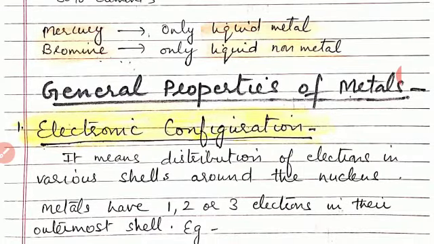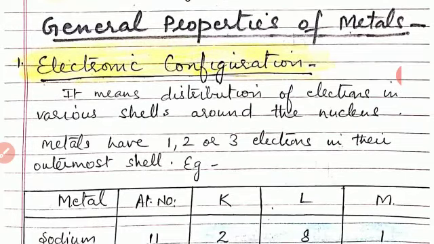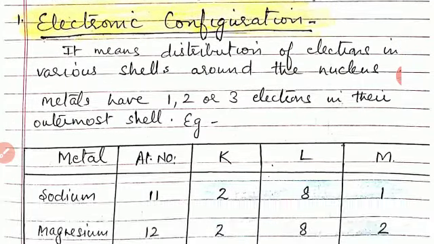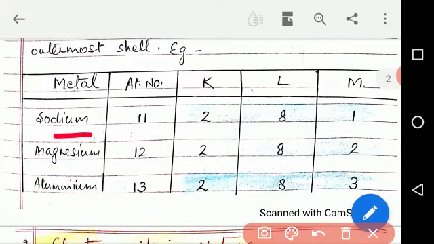General properties of metals. First property, electronic configuration. What is electronic configuration? It means distribution of electrons in various shells around the nucleus. Metals have 1, 2 or 3 electrons in their outermost shell. For example, sodium, atomic number 11, configuration 2, 8, 1.